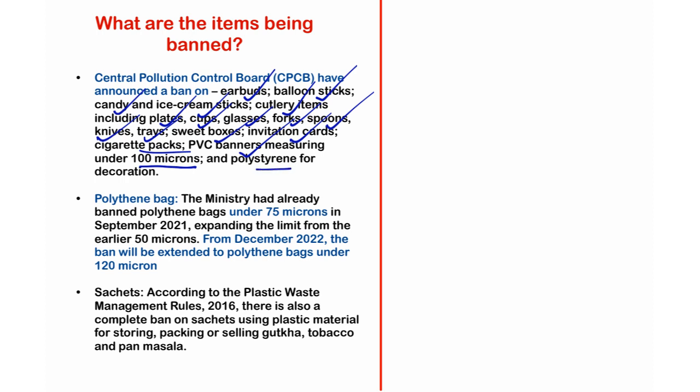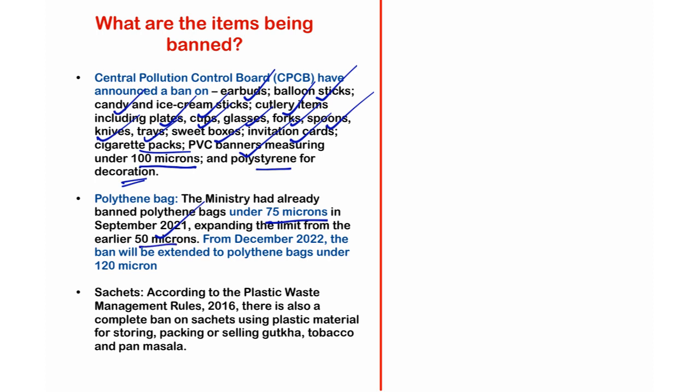Polystyrene used for decoration has also been banned by the Central Pollution Control Board. And polythene bags: the ministry had already banned polythene bags under 75 microns in September 2021, expanding the limit from the earlier 50 microns.